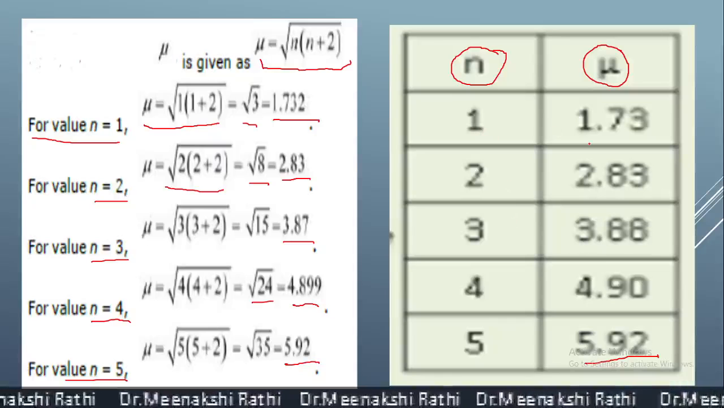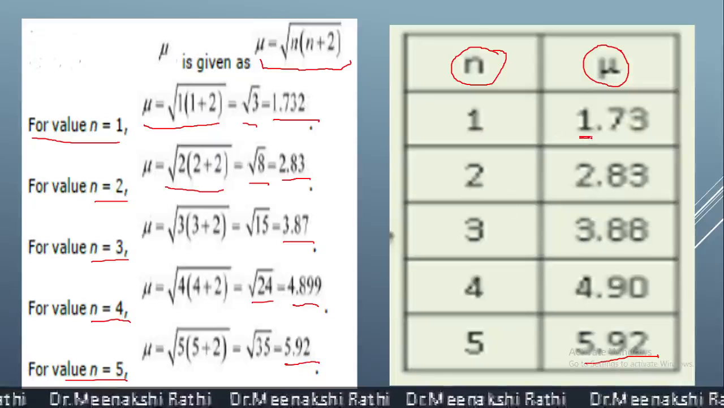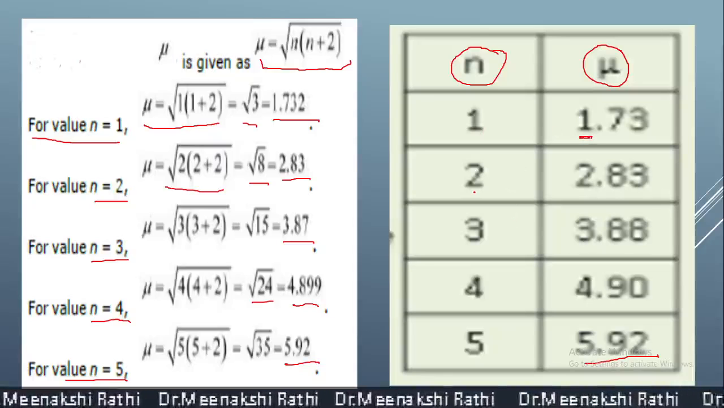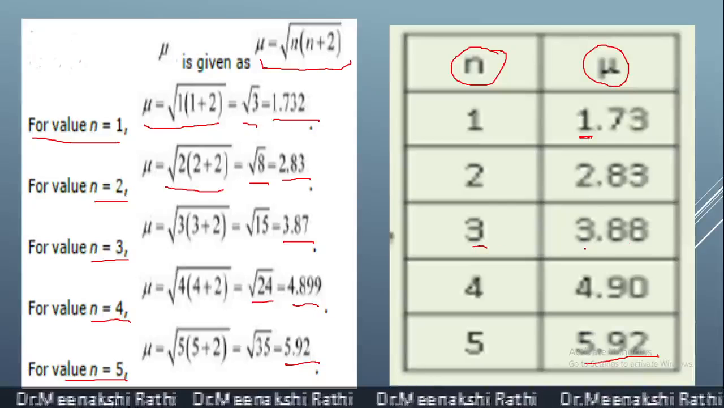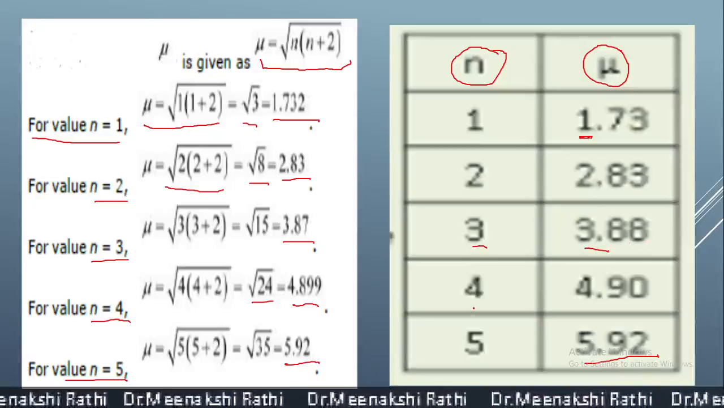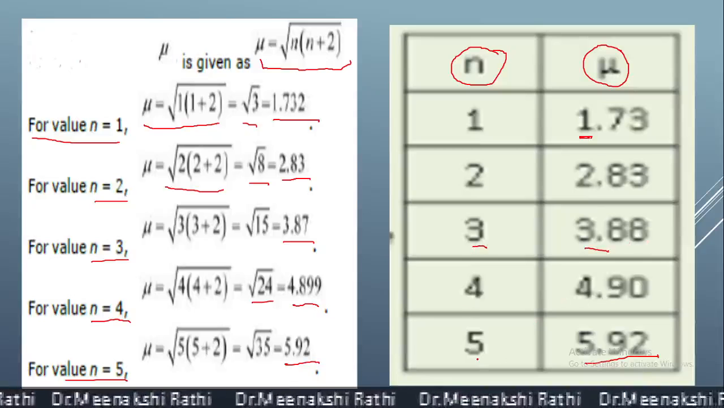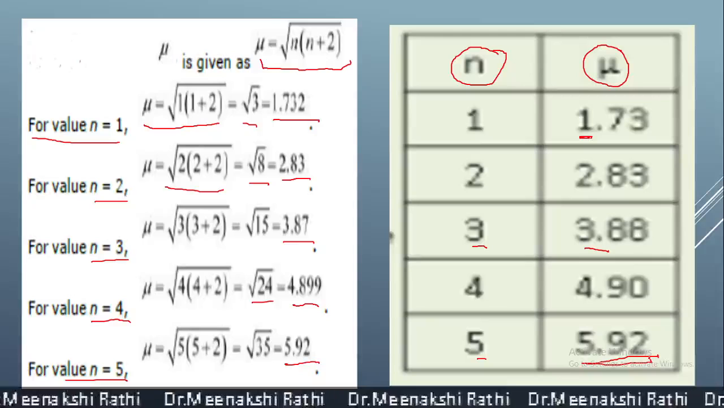For 1, the value of mu starts with 1. For 2, it starts with 2. For 3 unpaired electrons, the value is 3 point something. For 4, it is 4 point something, and for 5, it is 5.92.